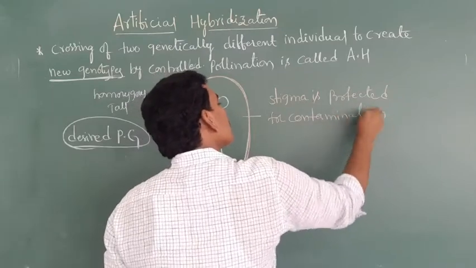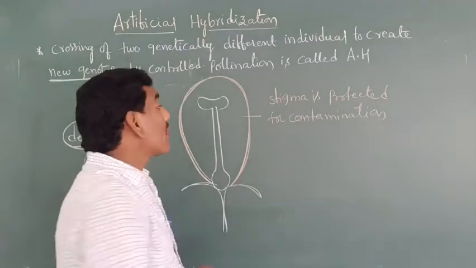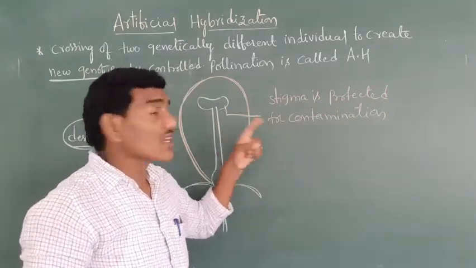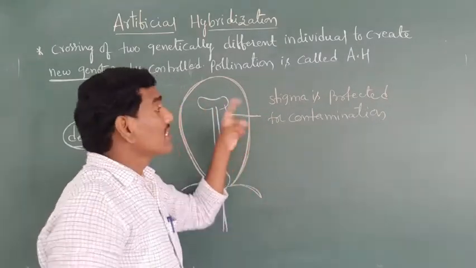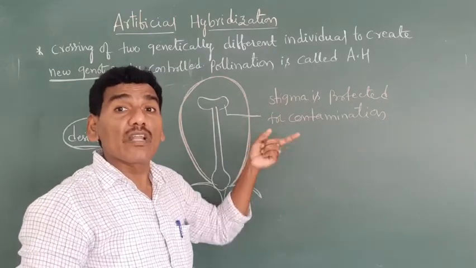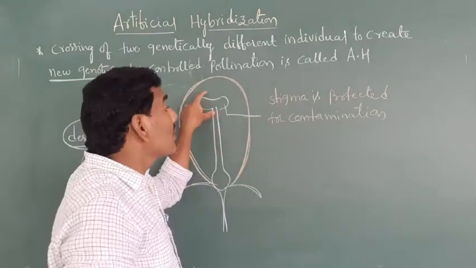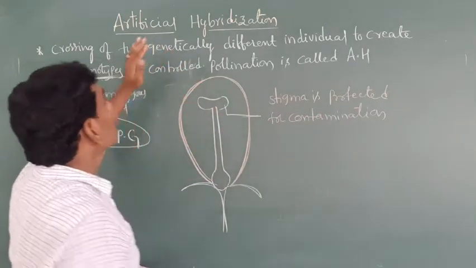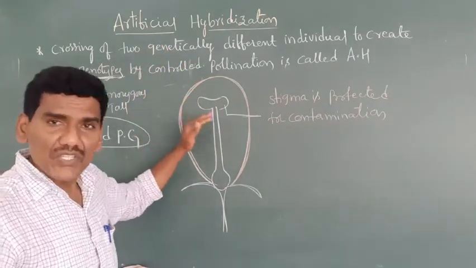What is meant by contamination? Other types of pollen grains should not fall on the stigma. Unwanted pollen grains should not fall on the stigma. Because of that purpose, the stigma is protected from contamination. This is about the definition of artificial hybridization.